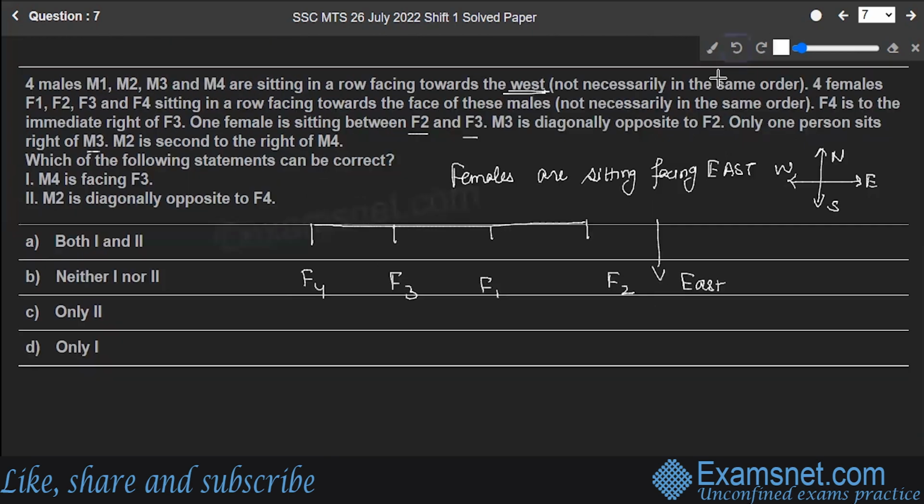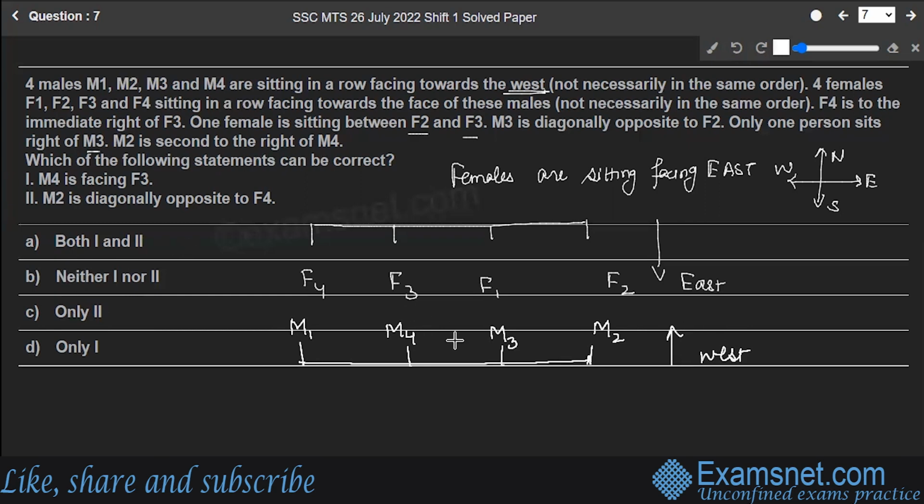It will be 1, 2, 3, 4. So according to this, the males will be sitting like this: M1, M4, M3, and M2. Right? They are facing towards west. Now let's see the questions.